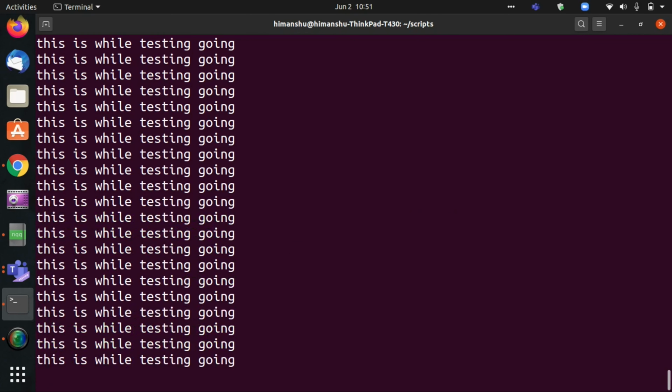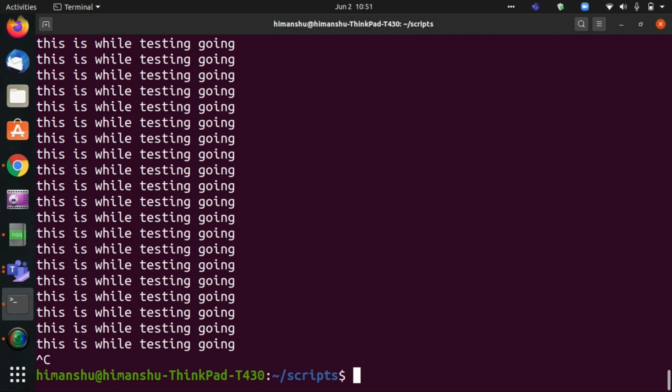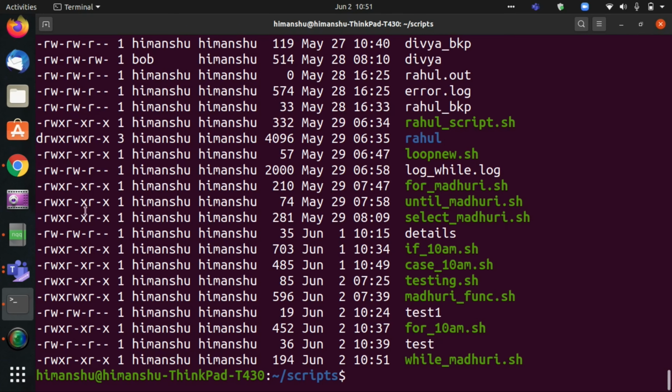See, it starts executing the loop and keeps executing it, but it will never finish because we have given the value of a as 5. It is never going to come out. Clear? I have to cancel that. The while loop keeps executing until the condition is false. The opposite of while is until.